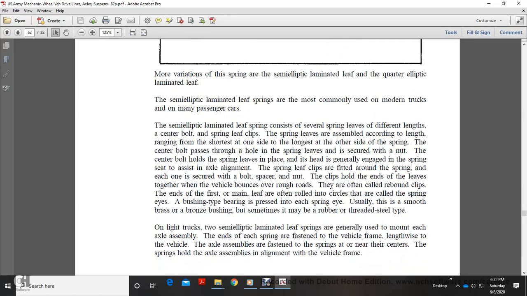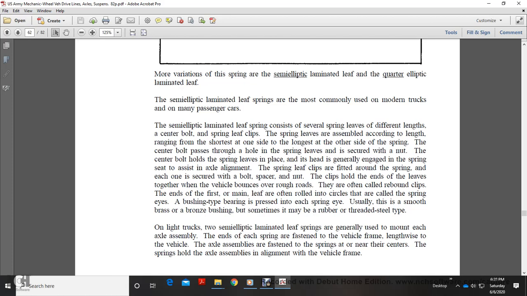Spring leaf clips are fitted around the spring, each one secured with a bolt, spacer, and nut. Clips hold the ends of the leaves together when the vehicle bounces over rough roads. They're often called rebound clips. The ends of the first and main leaf are often rolled into circles. These are called the spring eyes.